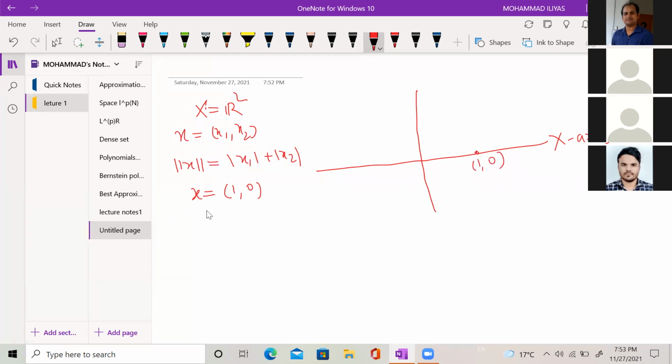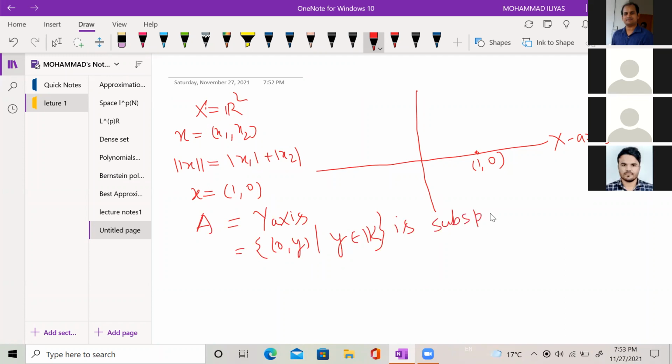I take the set A equal to the y-axis, that is (0, y), where y belongs to R. This is a subspace of R2. I want to find the best approximate of this point (1, 0) from this subspace.